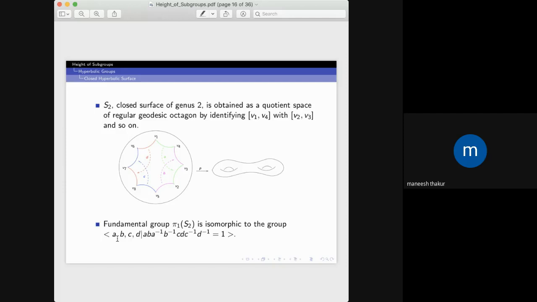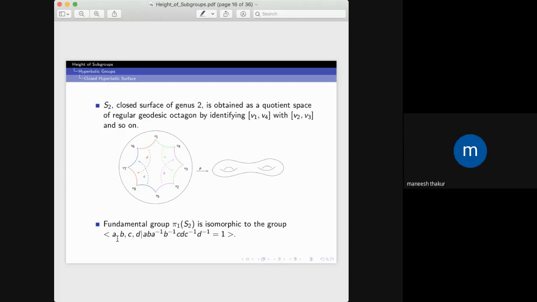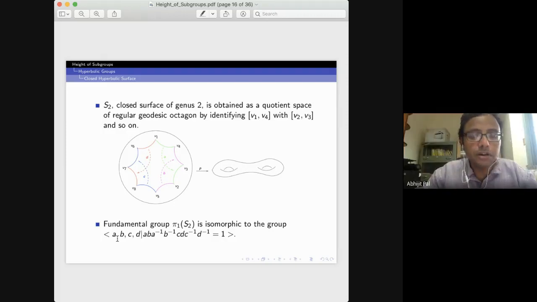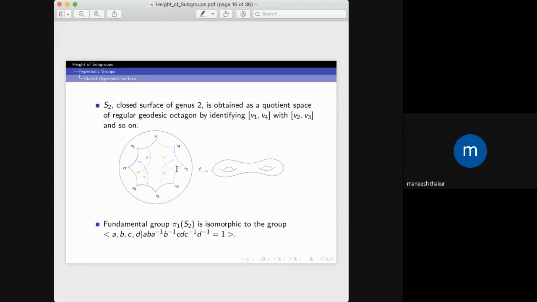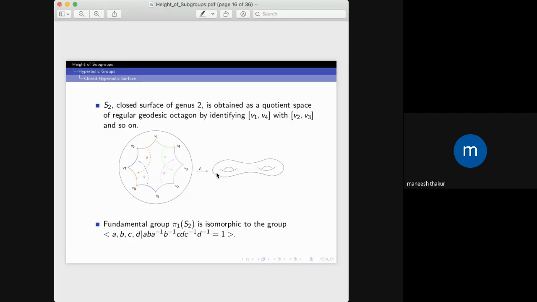Abhijit, one question. Yes. Is there any particular reason that you obtained this genus 2 surface starting from this disk? Because one can just do a topological construction. Yeah, that's a nice question. In fact, using this construction, you can put a hyperbolic metric on this genus 2 surface. Good. Yeah, that's all I wanted to know. Thanks.